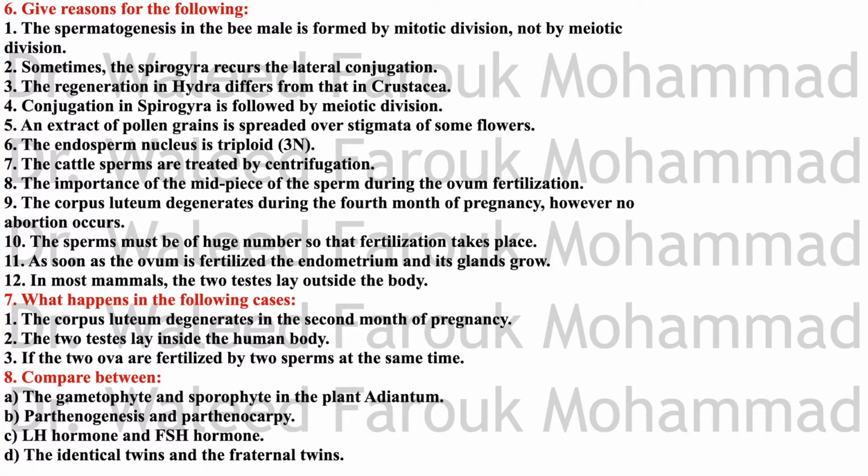Compare between the identical twins and fraternal twins. Identical twins are produced by one ovum fertilized by one sperm, and the developing cells separate into two masses of cells. Each one develops into an independent embryo. The embryos are identical genetically and share one embryonic sac and mostly one placenta.